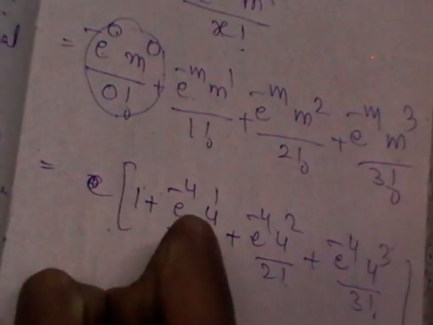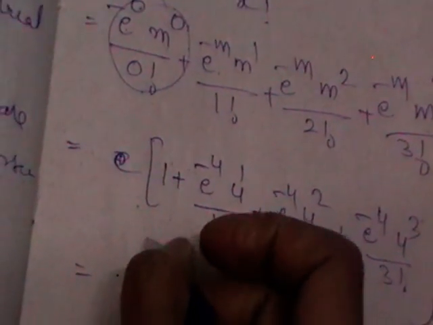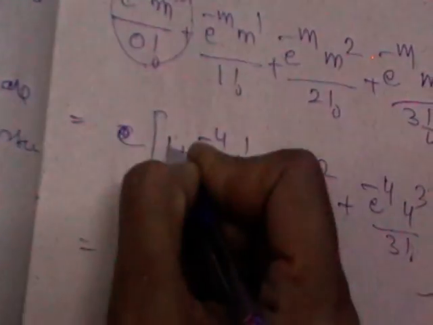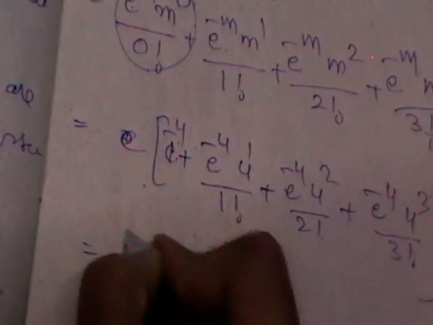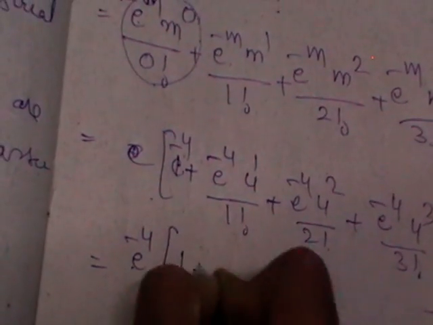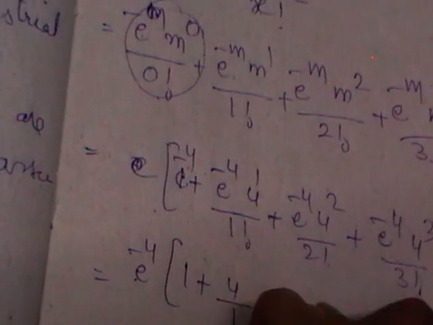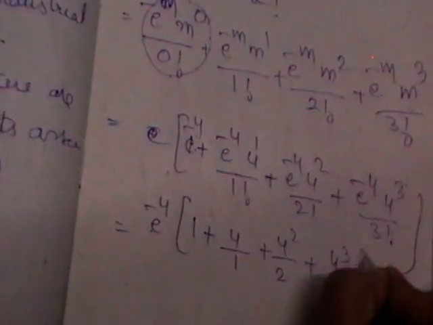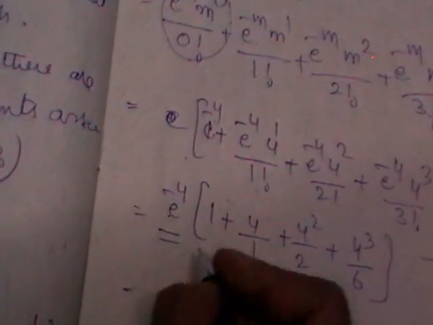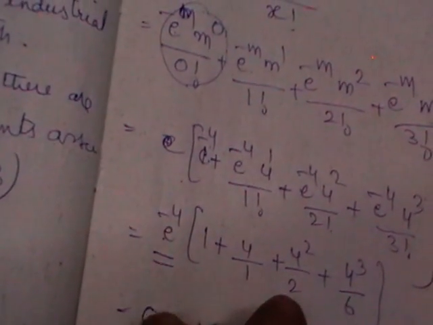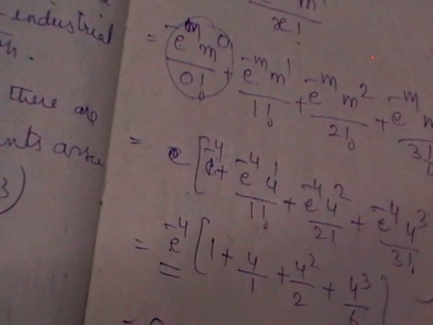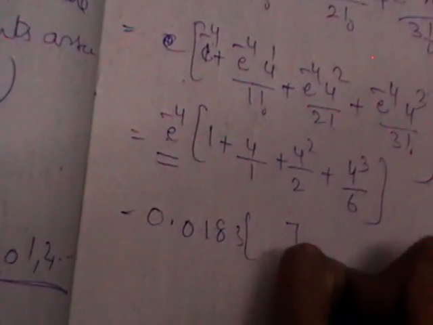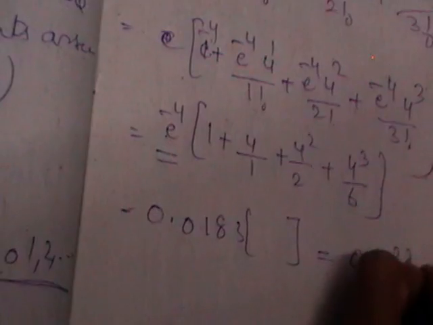So here you can take e power minus 4 common. If you take out e power minus 4 common from all, you will get 1 plus 4 by 1, 4 square by 2, 4 cube by 3 factorial, which means 6. E power minus 4 is also given to you as 0.018, and you simplify this value. I am writing the value directly: 0.4332.